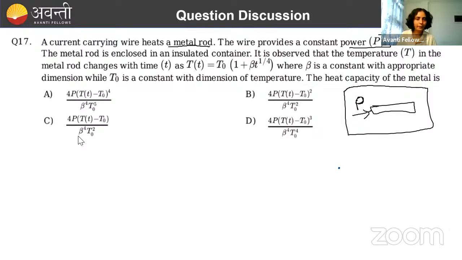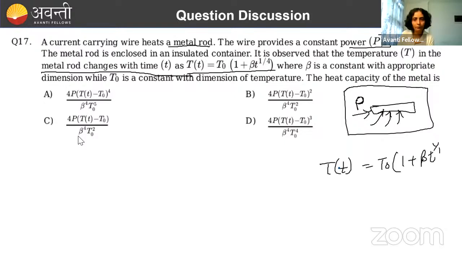Done. Now what is happening? It is observed that the temperature in the metal rod changes with time. Temperature will change definitely if we are giving it power, if we are giving it heat. Its temperature as a function of time t is given as T = T0(1 + βt)^(1/4). This is the temperature given as a function of time, right? Beta is a constant with appropriate dimension, while T0 is a constant with dimension of temperature.